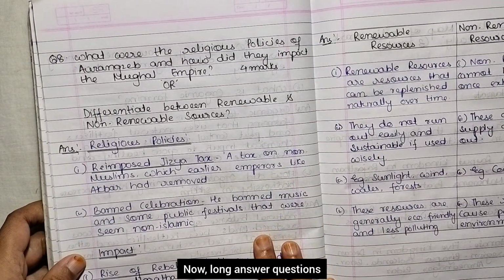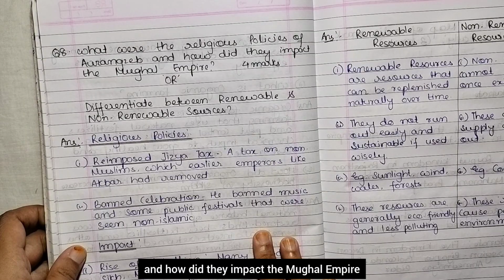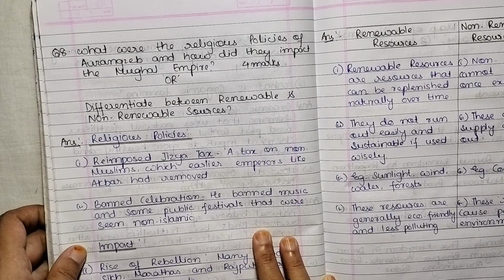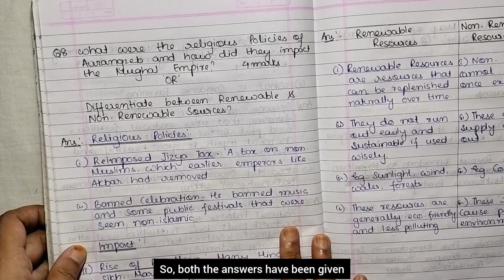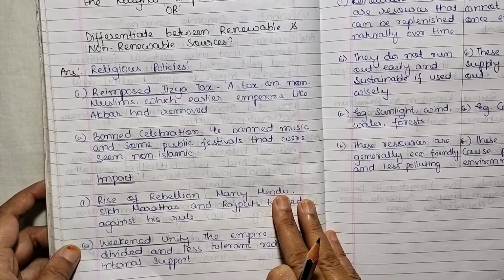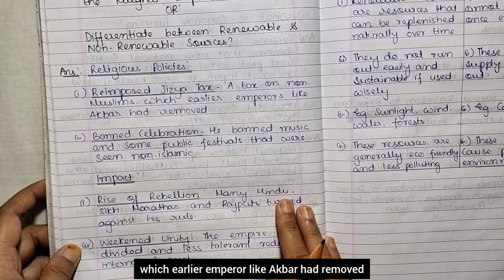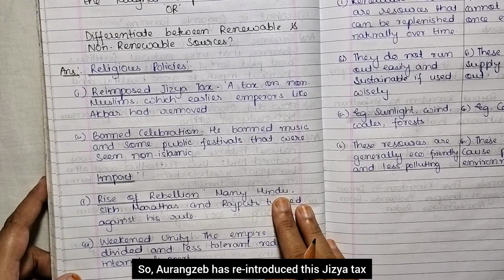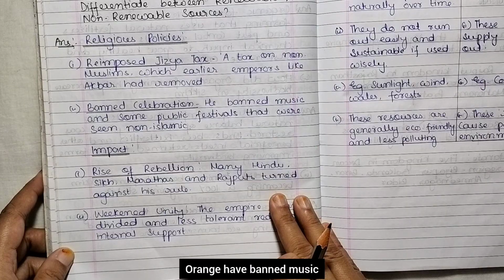Now, long answer questions. So what were the religious policies of Aurangzeb and how did they impact the Mughal Empire, or differentiate between renewable and non-renewable sources? So both the answers have been given. Religious policies. So reimpose jizya tax, a tax on non-Muslims which earlier emperors like Akbar had removed. So Aurangzeb has reintroduced this jizya tax. Banned celebration. Aurangzeb banned music and some public festivals that were seen as non-Islamic.